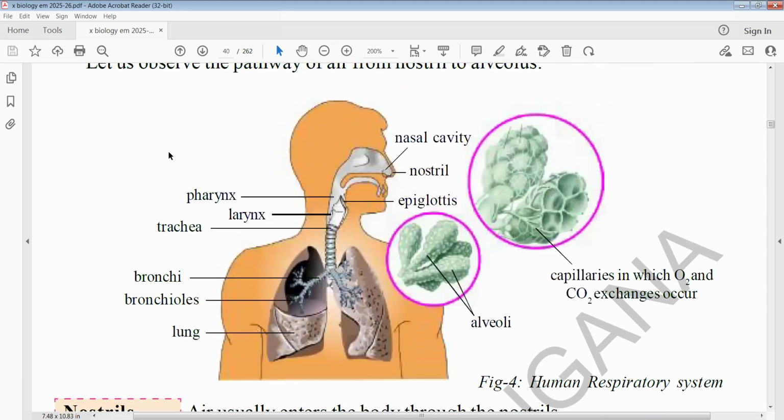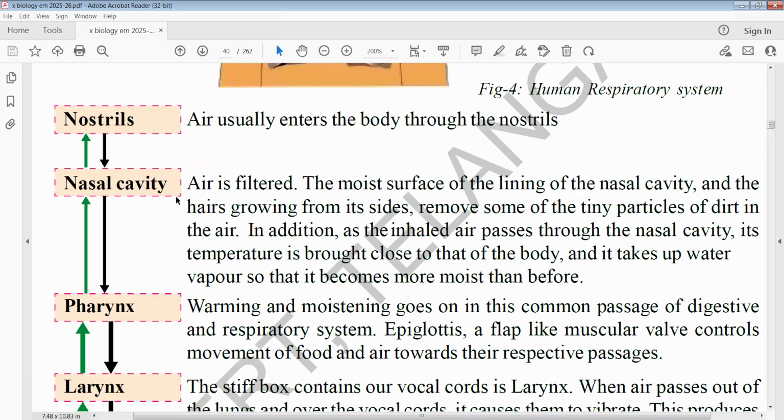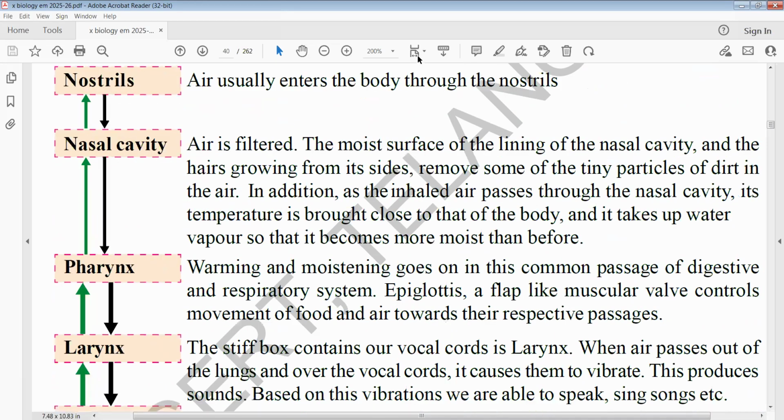This is the pathway of air. This flow chart is very important at examination level. They may keep one step blank and ask you to name that step, so you must practice this pathway of air thoroughly: nostrils, nasal cavities, pharynx, larynx, trachea, bronchus, bronchioles, alveoli, blood. From the blood, you have to keep an arrow mark in the upward direction. This is most important.